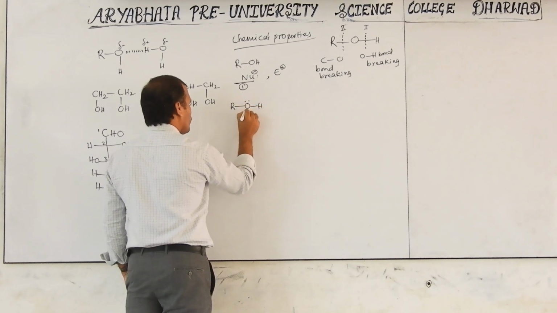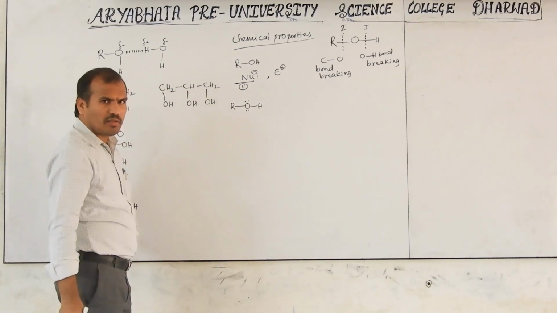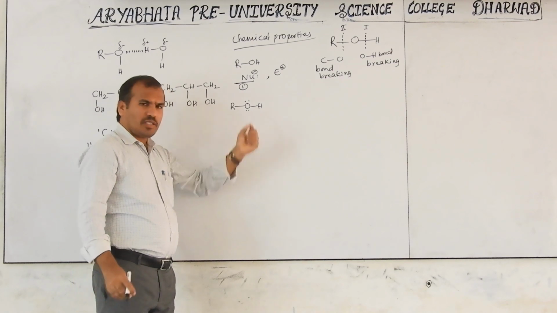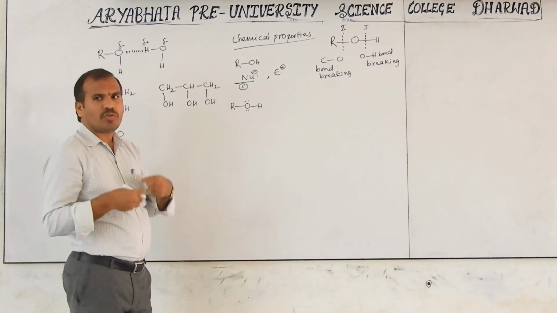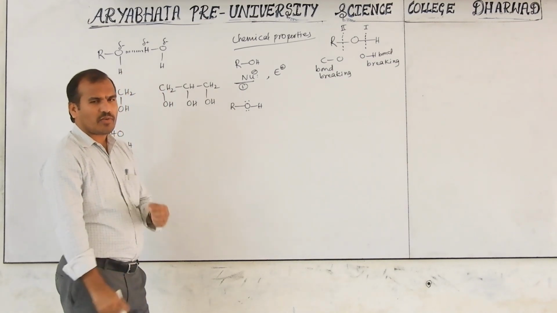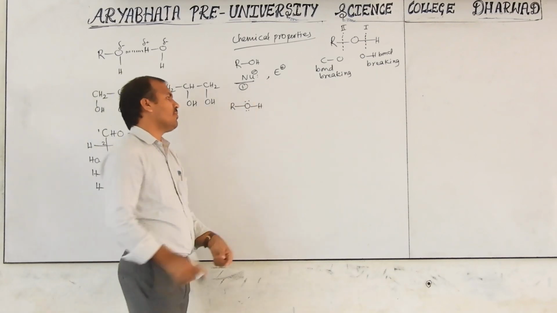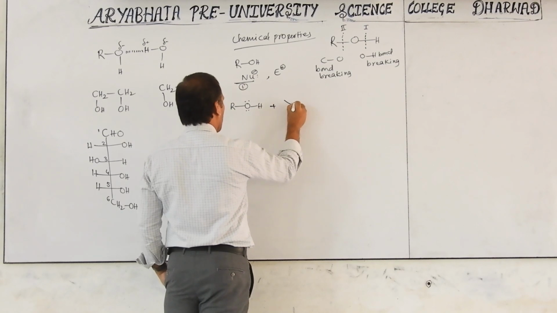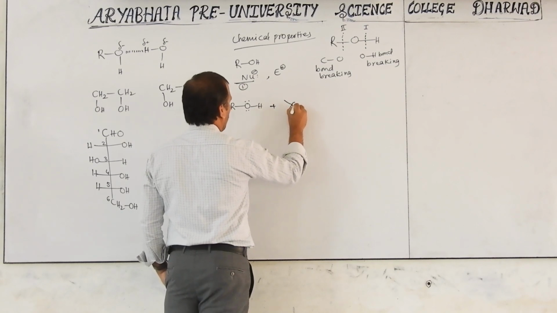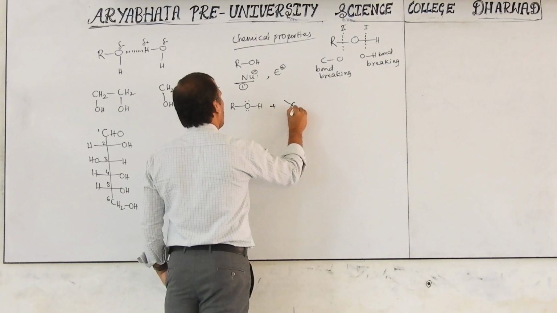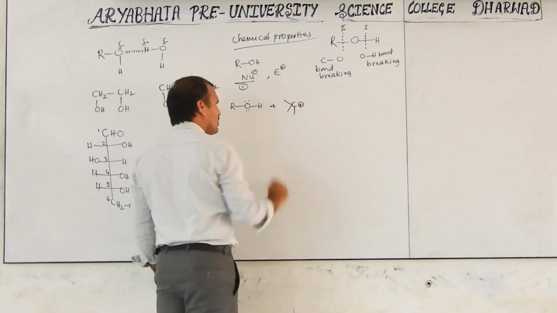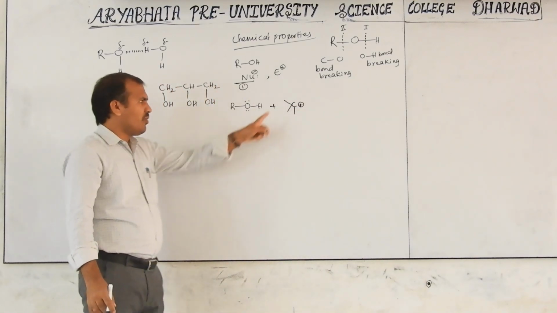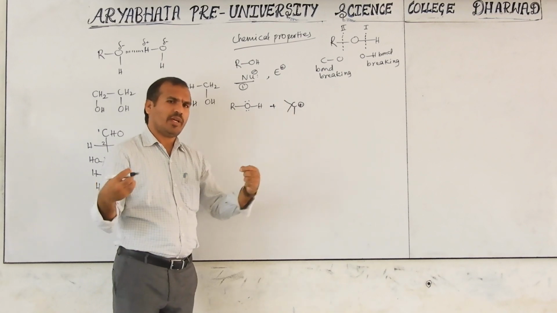ROH. This is alcohol. Electron rich means that is called nucleophile. It can donate to the electron deficient. Electron deficient is generally called electrophile. For example, here is one of the electrophiles. Any bond here, H maybe or any alkyl.